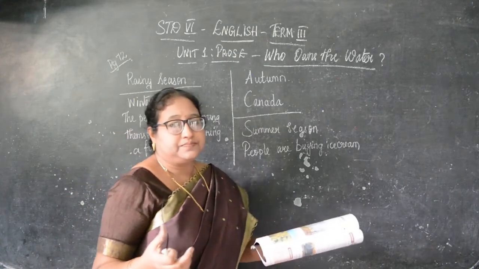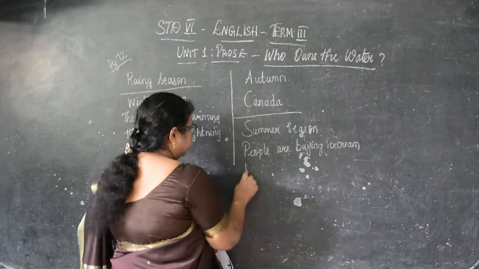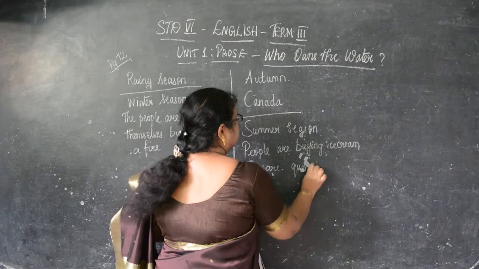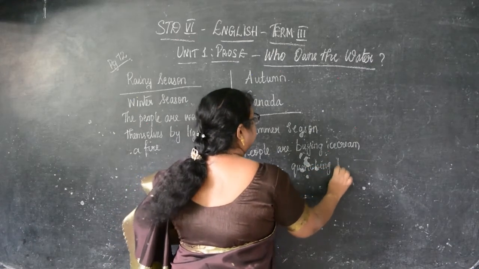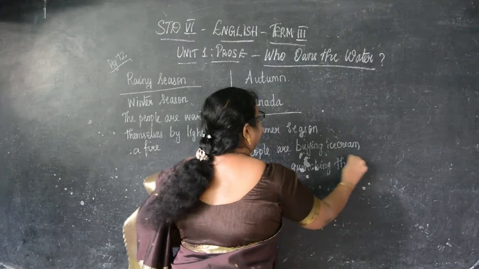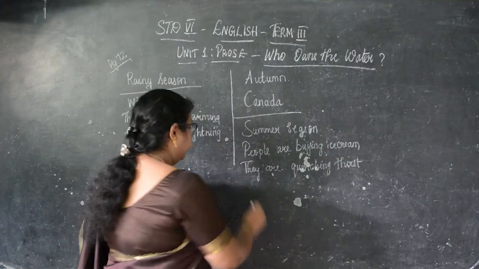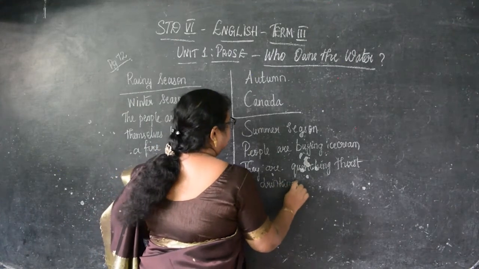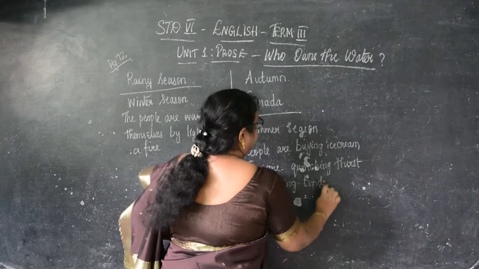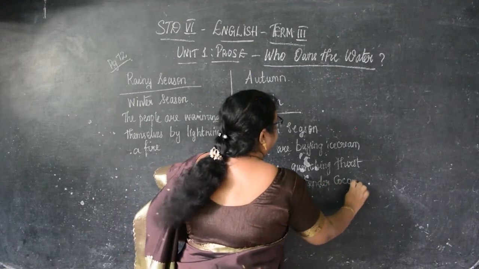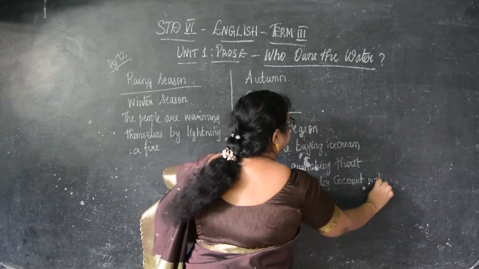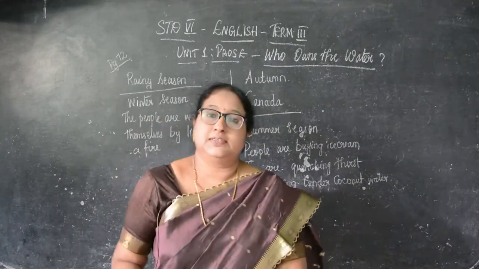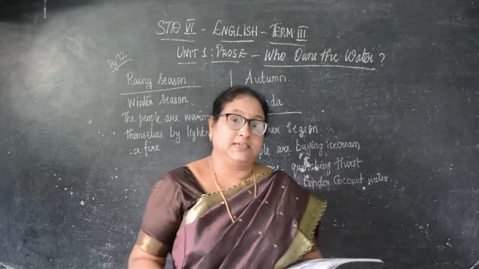Tender coconut, that is, they are quenching thirst. Quenching the thirst means avanga vandu romba thirsty ah irukanga illaya. So in summertime we feel very thirsty. Quenching thirst by drinking tender coconut water. Okay, tender coconut. Then what is tender coconut, children? It is elanir in solron illaya. Now we are going to go inside the lesson.